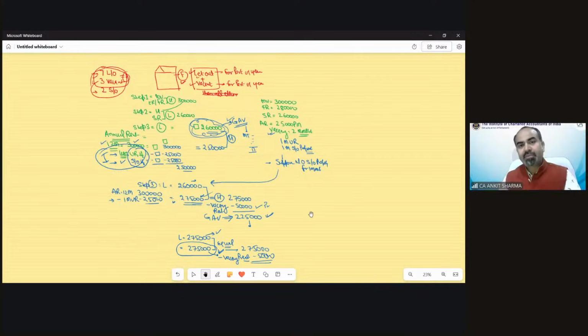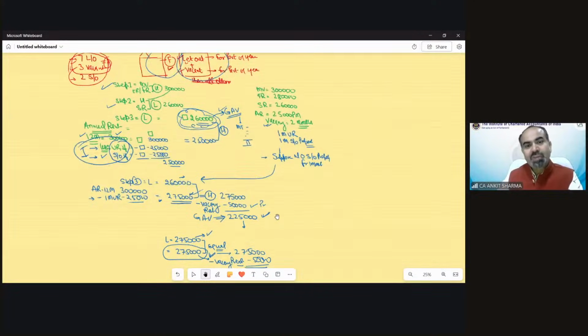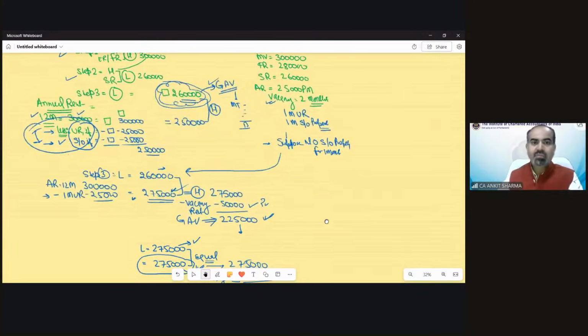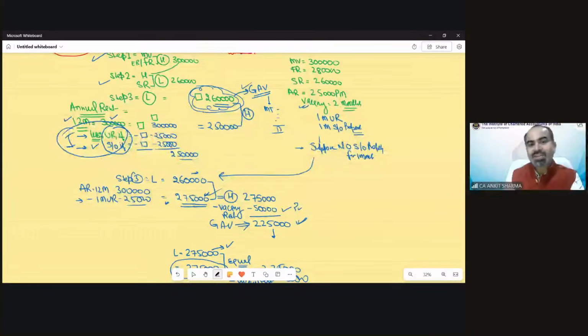Okay, this is clear. That when this case would apply, when there is let out and vacancy exists. Understood? Step 1, step 2, nothing new. It is exactly the same. Now in case of step 3 only, the lower value that you will consider needs to be taken. And now for comparison, remember, always take the annual rent of the property.